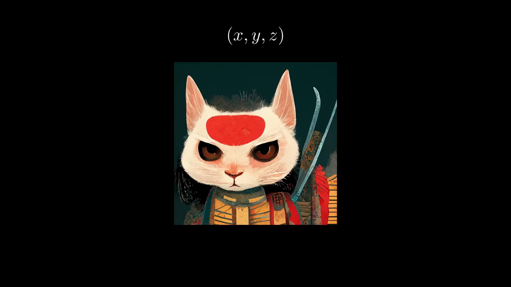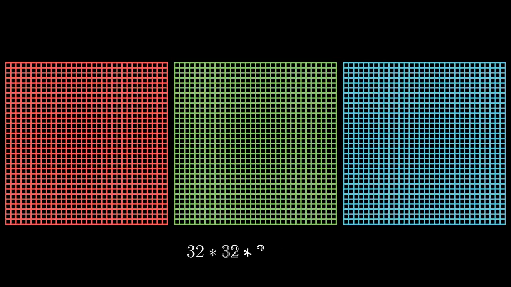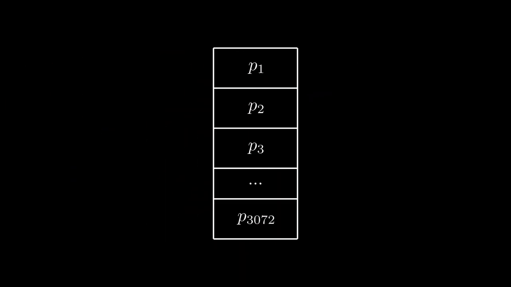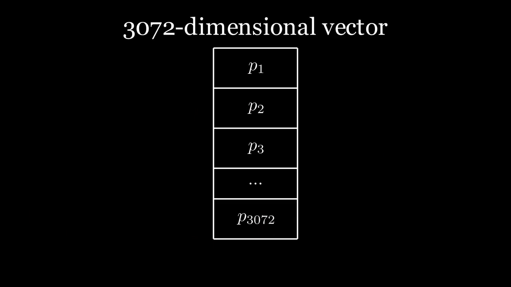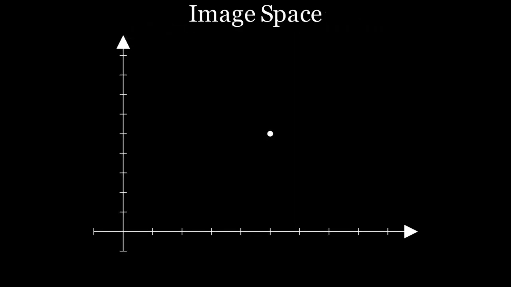But rather than having an XYZ coordinate with 3 dimensions, each point has as many dimensions as the image has pixels. Say we're looking at very low-res 32 by 32 images. With 3 channels for each red, blue, green component, we can calculate a total of 3072 pixels. Combined together, each image is therefore a 3072-dimensional vector which exists as one point in the space of all possible image vectors, which we call image space.